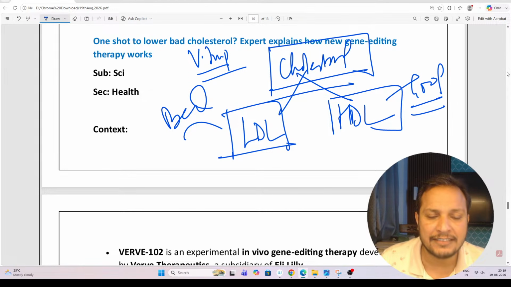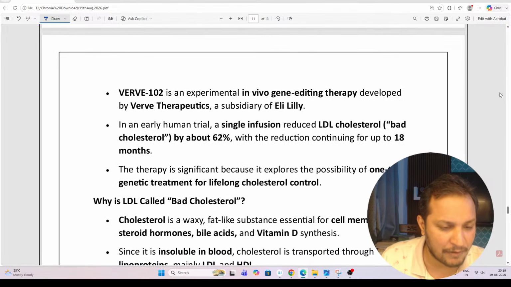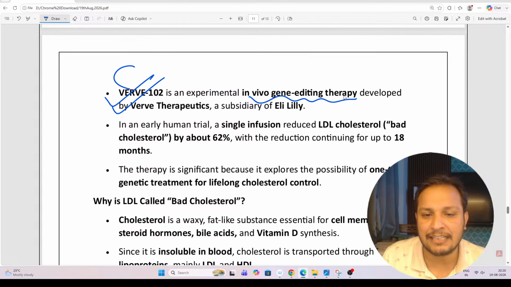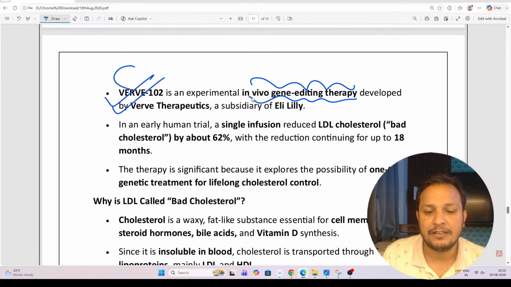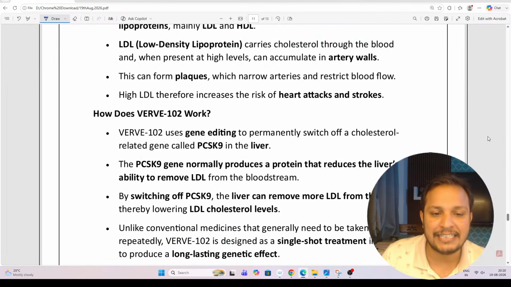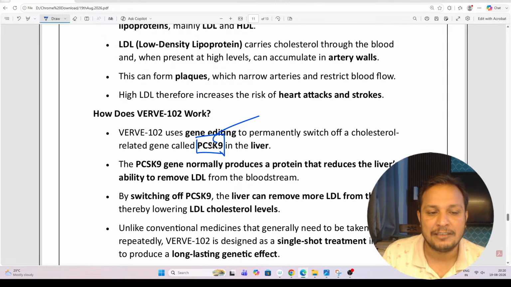So guys, there is a new therapy which has come. The name of the therapy is Verve 102. It is a gene editing therapy. What it does is that it edits the PCSK9 gene.